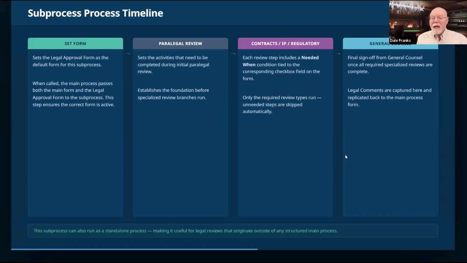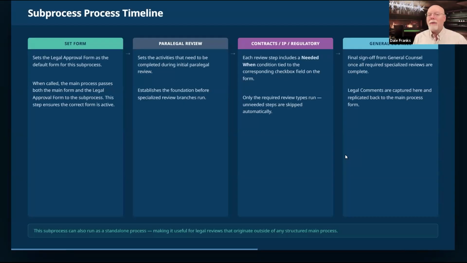By the way, setting it up this way, we can also have the legal approval be used as a standalone process. Sure, we're setting it up so that it runs well as a sub process, but the cool thing is that the way we are setting this up means I will be able to run the legal process as a standalone process all by itself. And that means that I don't have to call it from a process. I have a separate legal review process that I can just use on an ad hoc basis to send over anything that the lawyers need.